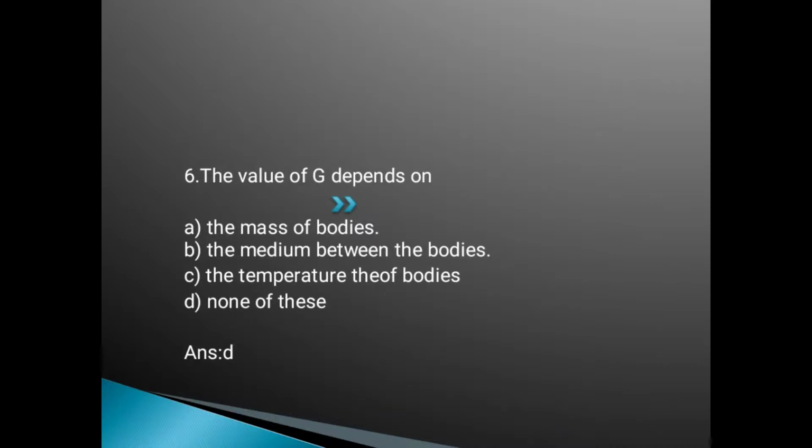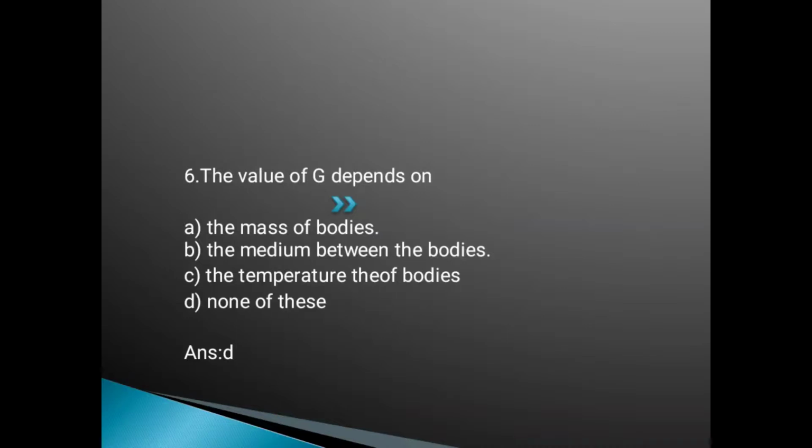Next question. The value of capital letter G depends upon what? What is capital G? Capital G is the universal gravitational constant. And what is small g? Acceleration due to gravity. Okay.